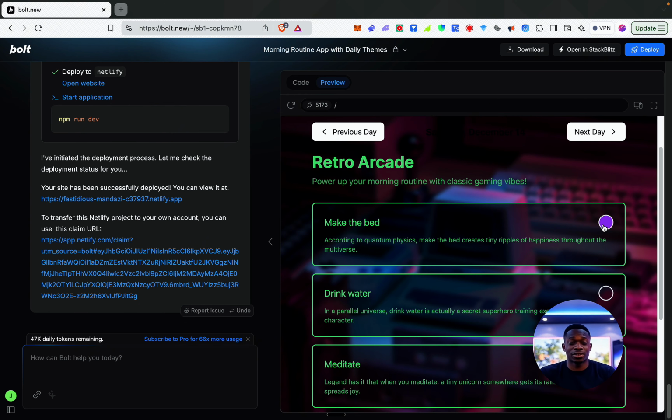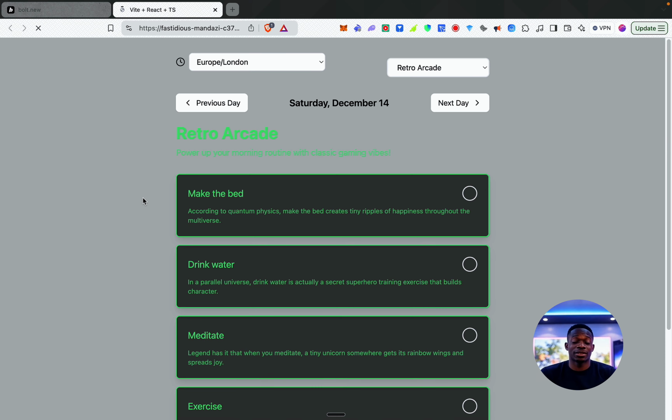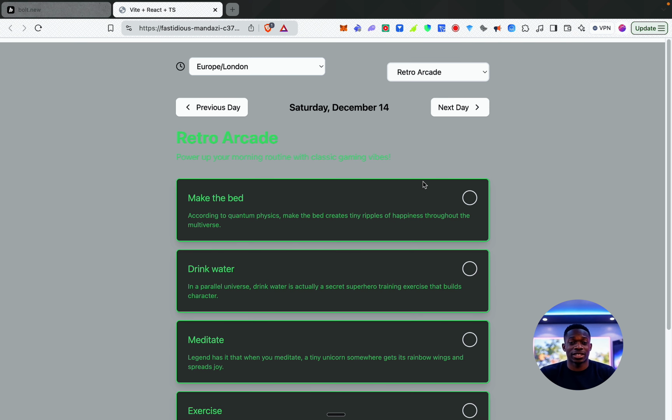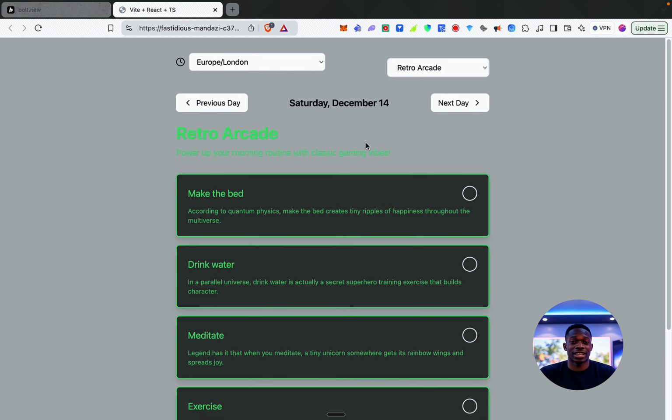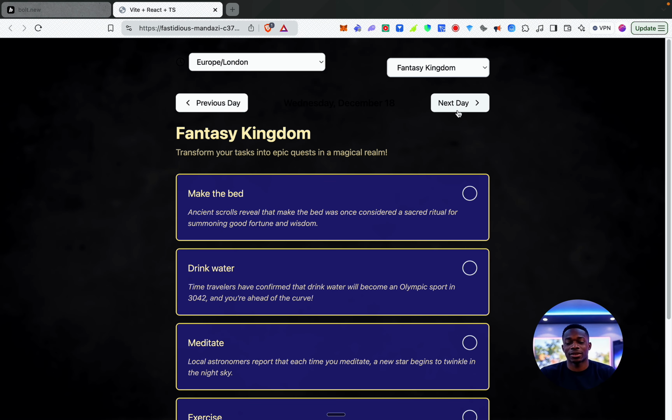But I really like this application because it also allows you to very easily deploy. So if I click deploy here, I'll be able to use this application on a website that will just be created immediately for me. And then you can go into the hosting and create a custom domain if you want. But if you just want to use this as a way to reframe your morning routines or any tasks you have to do, let's say personally or professionally, I think this is a good way to do it. So now I can actually just click on this link and I'll have it here. And I can just open up this link every day and I can get a new sort of narrative behind my daily routine, and I can change the theme however I want.